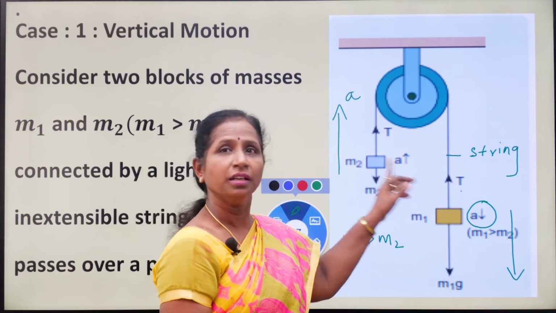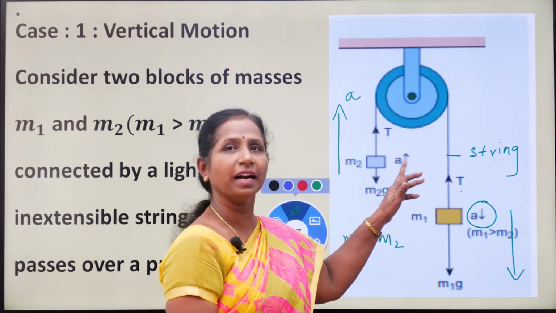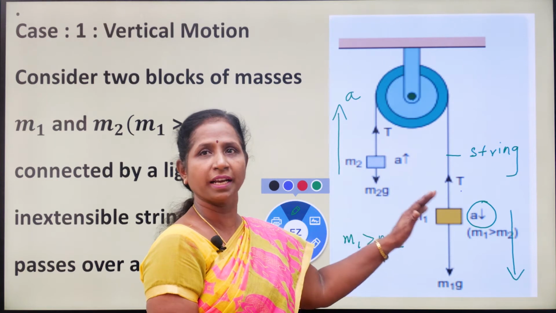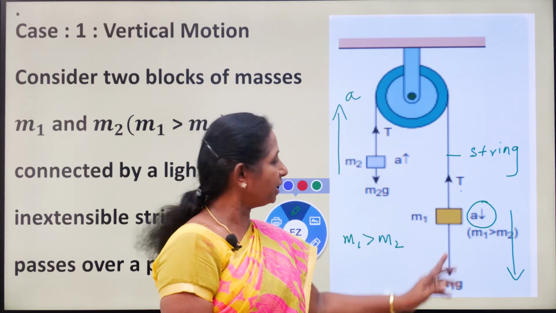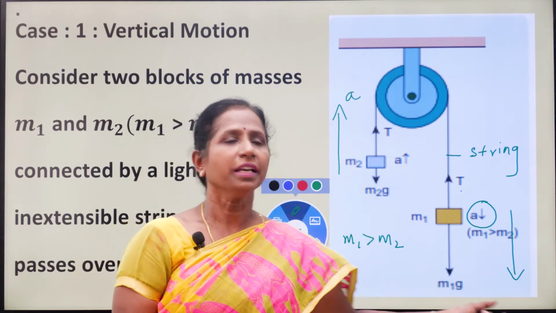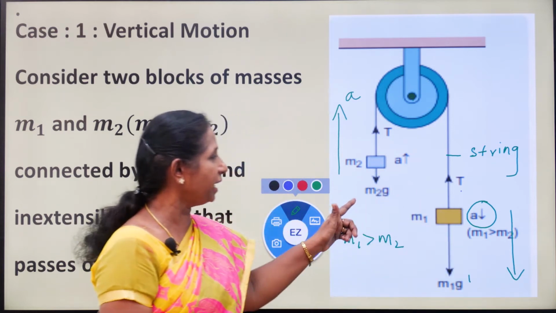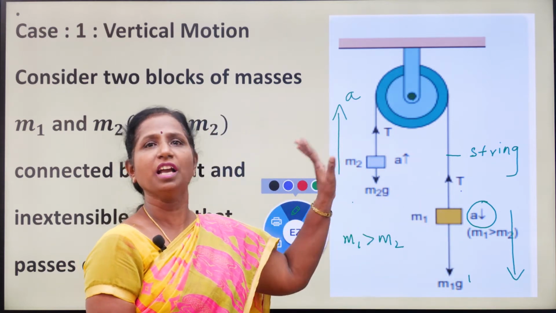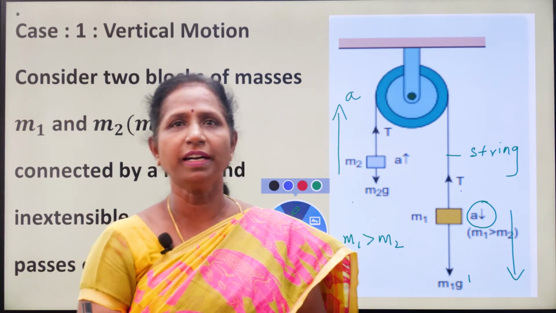But tension acts in the same direction: the tension in both ends of the string is the same, that is T, acting in the upward direction. But since m1 is greater than m2, acceleration in this string will be acting downward, whereas acceleration in this string will be acting upward. Clear?